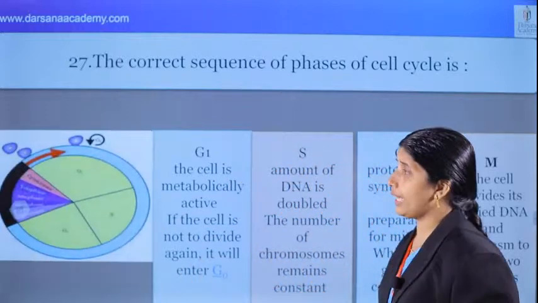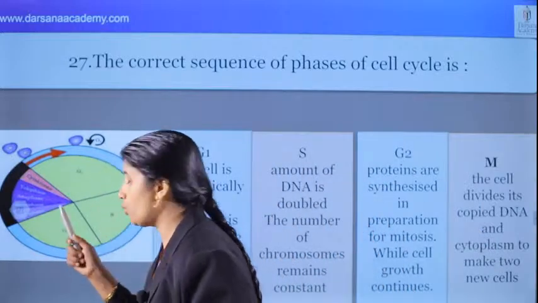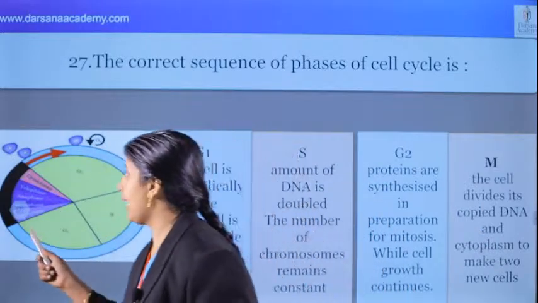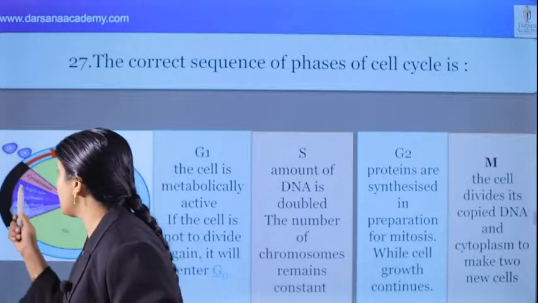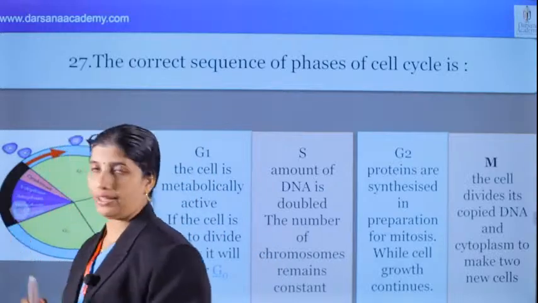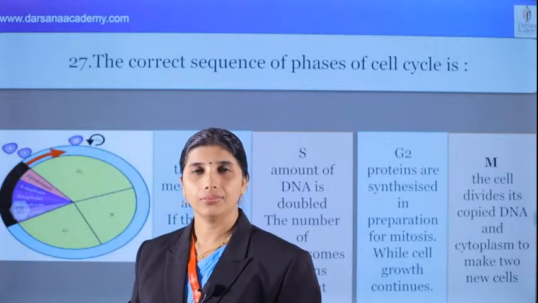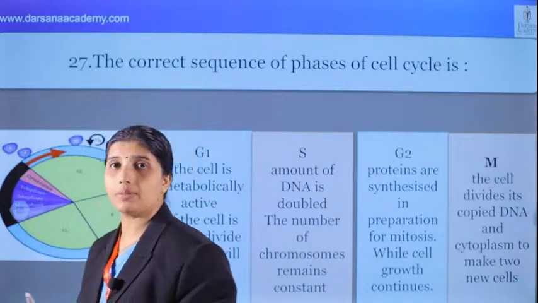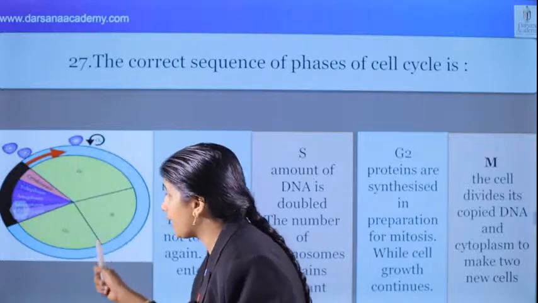What are the sequential stages? G1, S, G2 are the sequential stages, and then there is M phase. M phase consists of karyokinesis and cytokinesis. Karyokinesis includes prophase, metaphase, anaphase, telophase. And cytokinesis is cytoplasmic division. This is the cell cycle representation.